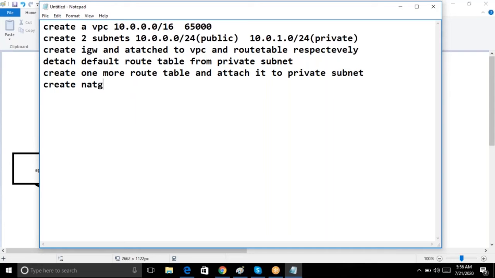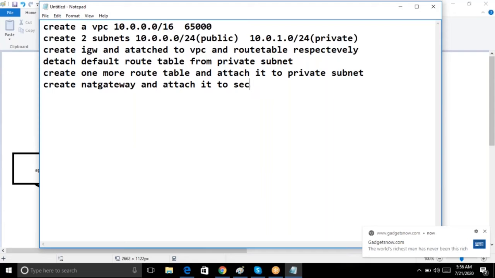Now create NAT gateway and attach it to the second, maybe the private route table. Private route table is nothing but the second one. Okay, this route table you attach to private, right? So I'm calling it as private route table. So create a NAT gateway. While creating NAT gateway, it will ask you in which subnet you want to create NAT gateway.